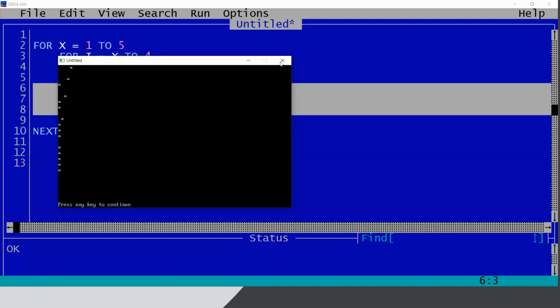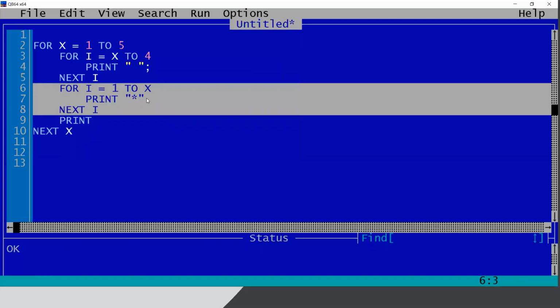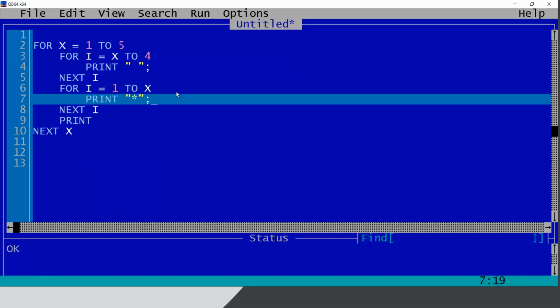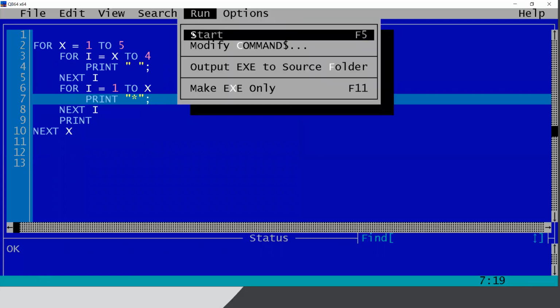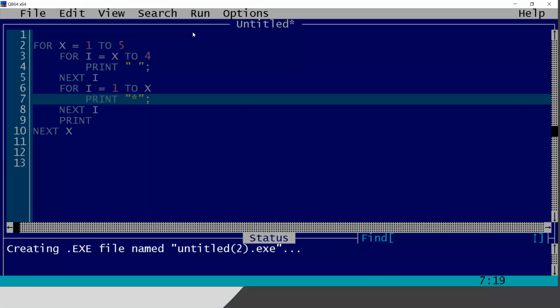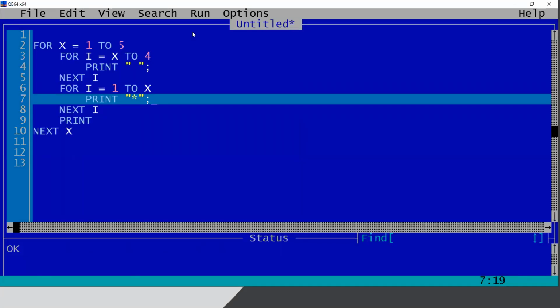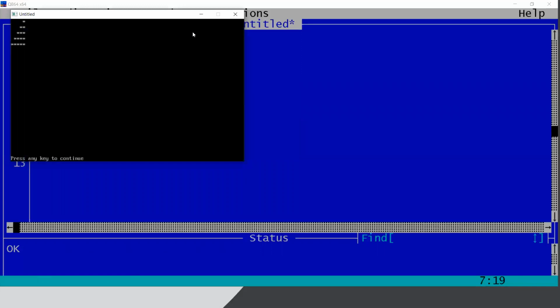Okay, I have made another mistake. Sorry, it is not good to make mistakes. I have to enter a semicolon so that the line should not be changed. So let me run the program. I hope it should give, yeah, it is giving the correct pyramid. Okay, it is giving the correct pyramid.